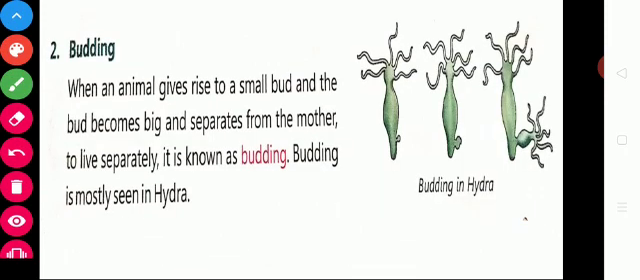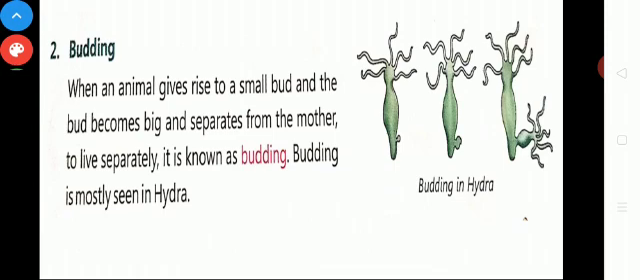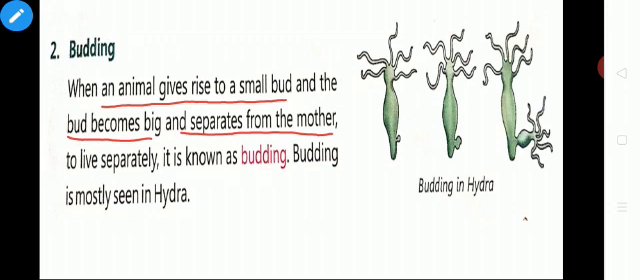Next one, budding. What is budding? When an animal gives rise to a small bud and the bud becomes big and separates from the mother to live separately, it is known as budding. Budding is mostly seen in hydra. So example for budding is hydra. Yes, you are right. See, this is the picture of the hydra. Hydra is a small freshwater organism.